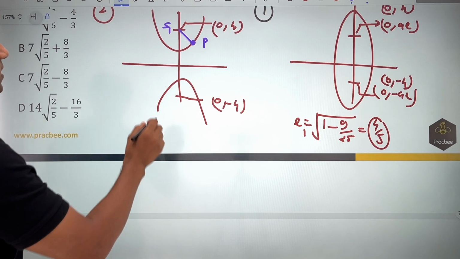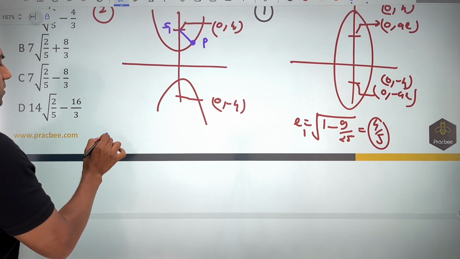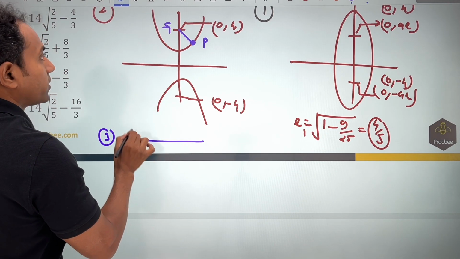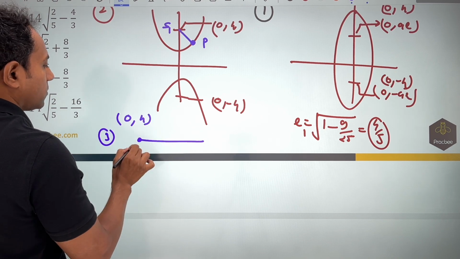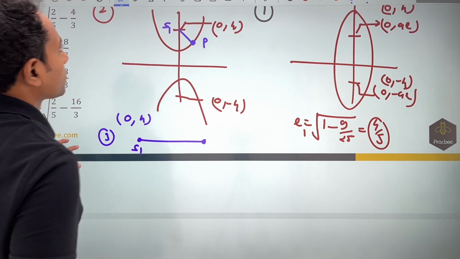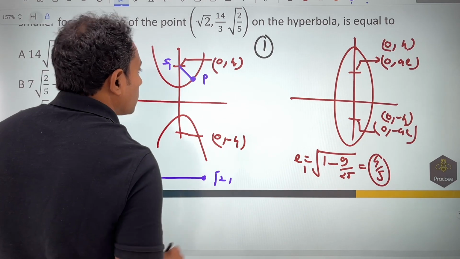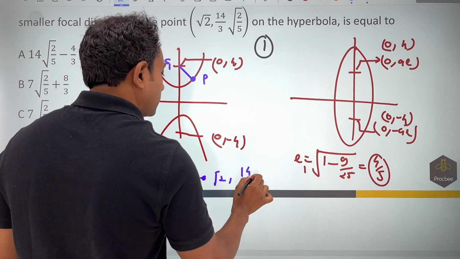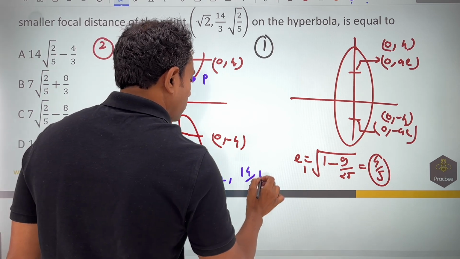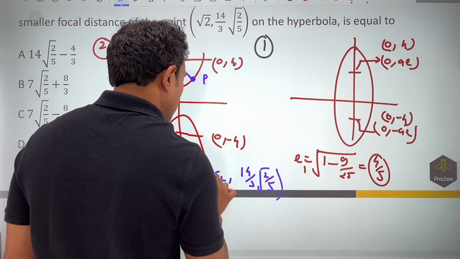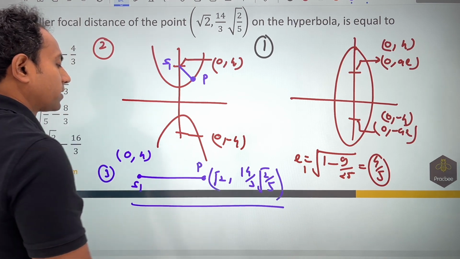So I can now directly apply the distance formula in the third part. You know the value of S. This point is nothing but 0 comma 4. And P is given in the question as root 2 comma 14 by 3 root of 2 by 5. So using these two, you can apply the distance formula and get the answer.